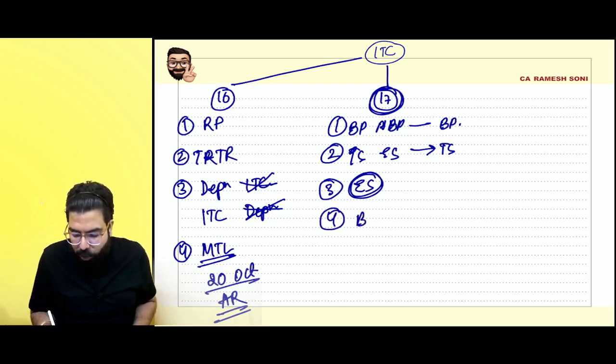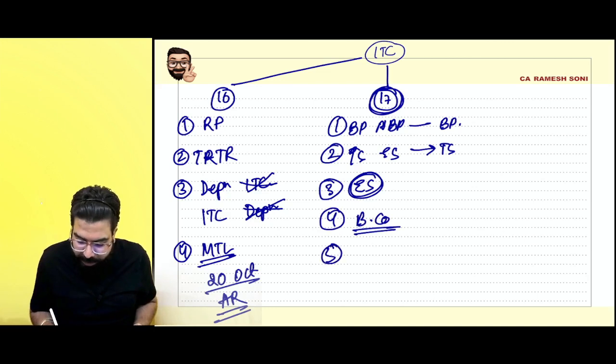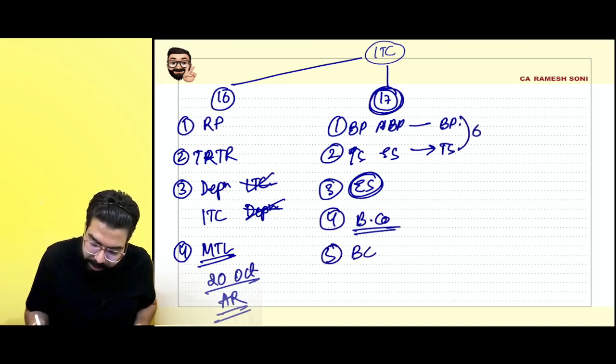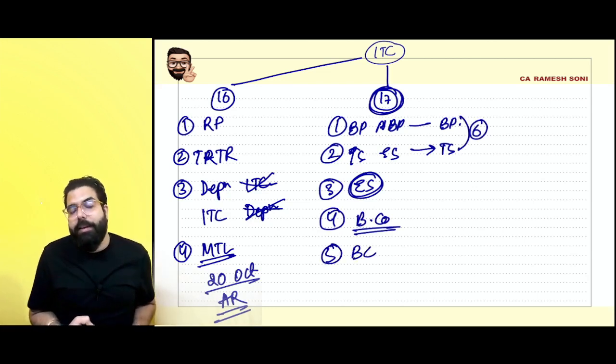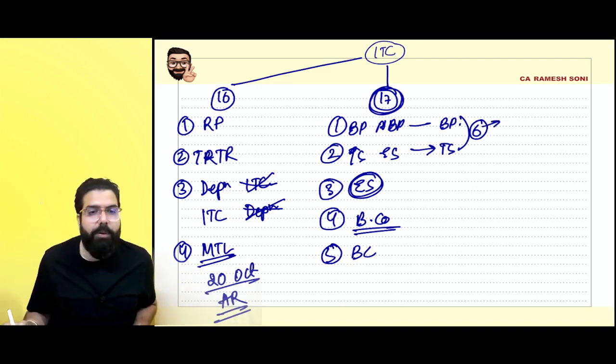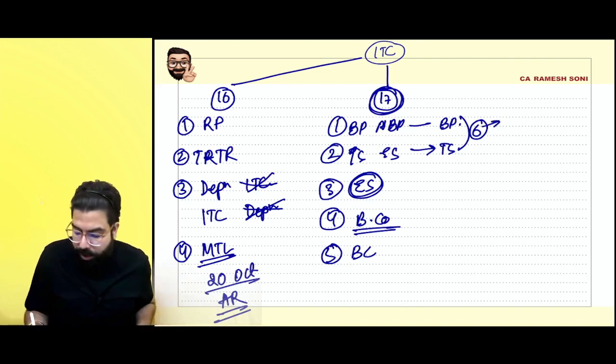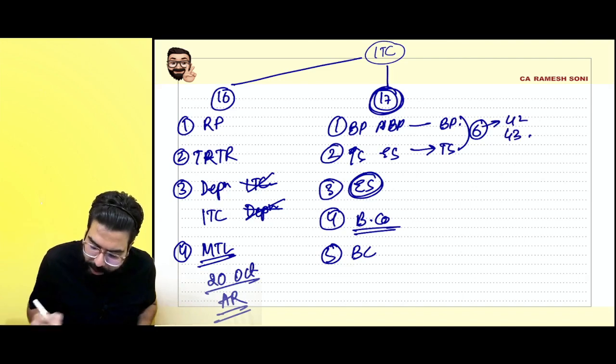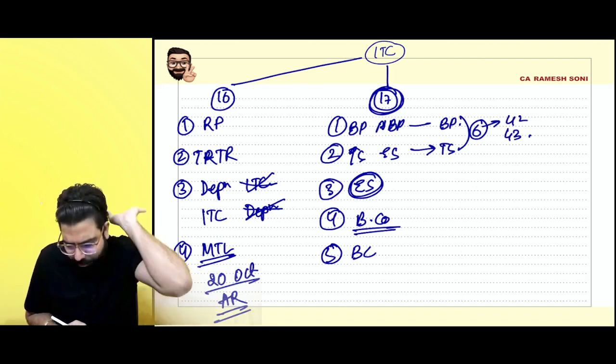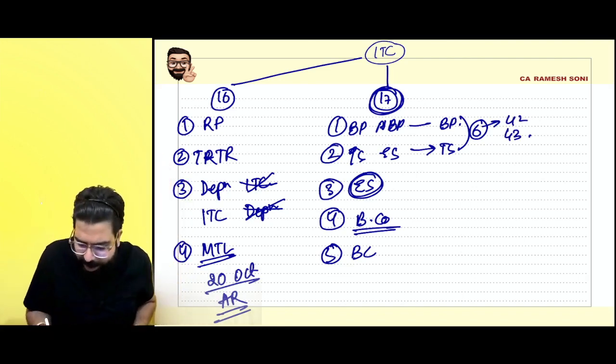Section 17(4), banking company related: take 50%, forget 50%. Section 17(5) told about block credit. Section 17(6) told that the government will tell the method of apportionment, and the government has told rule number 42 and 43. Yes, sir. Are we all clear till here? Yes, sir. We are all clear.